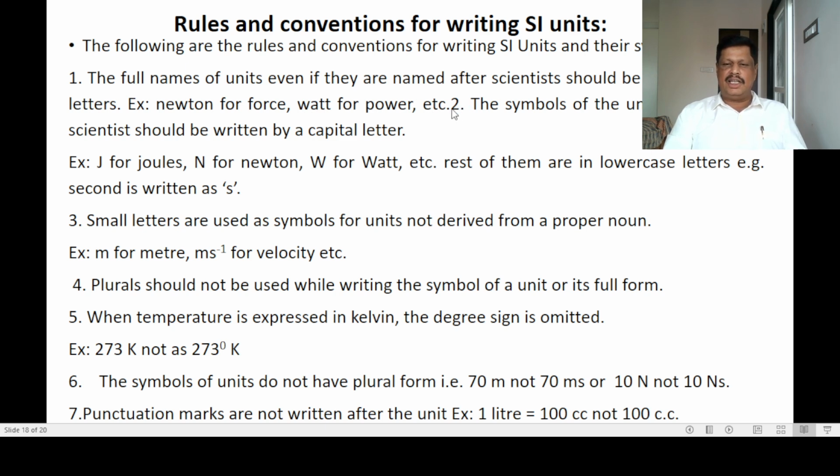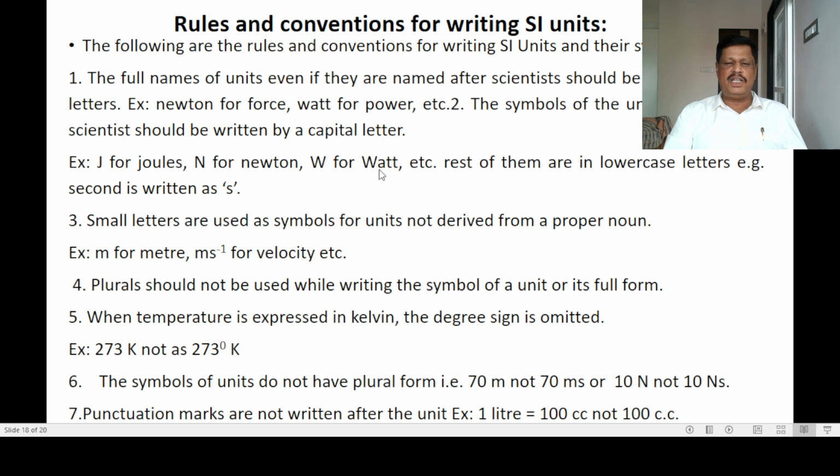But the second condition is about the symbols of the units named after scientists. Here the full names, here the symbols. We are writing symbols of the units. The symbols of units named after a scientist should be written with a capital letter. For example, J for joule. If it is a word, small letters. If it is a symbol, it should be a capital letter for a unit named after a scientist. And N for newton, W for watt, etc. The rest are in lowercase letters.